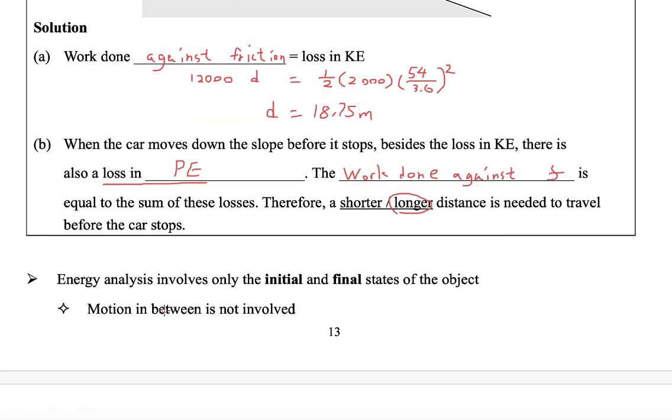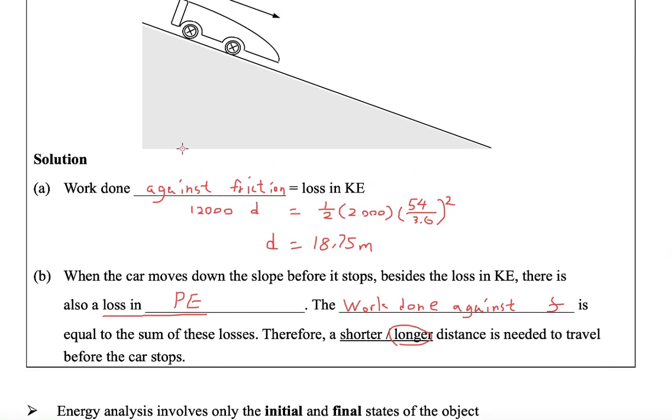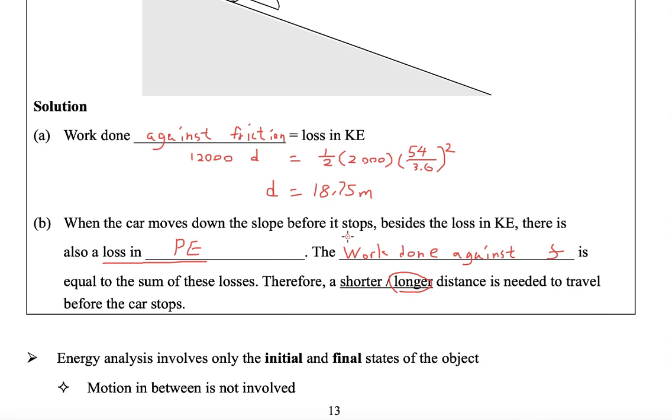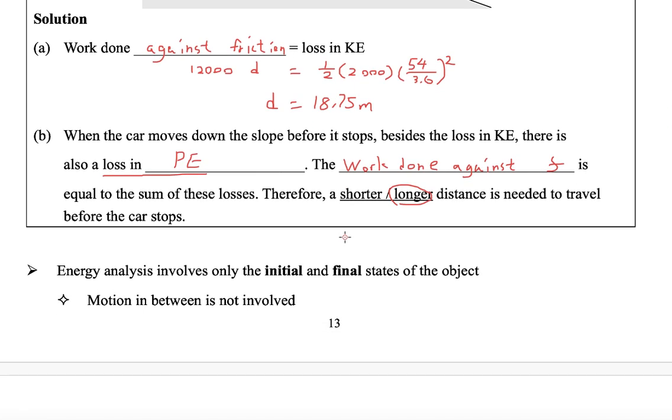The last thing I would like to talk about is the energy analysis. We are doing some kind of energy analysis throughout the conservation of energy. And if you look at it carefully, I only consider the initial state and final state, which means that the process between the initial state and final state, we do not consider.